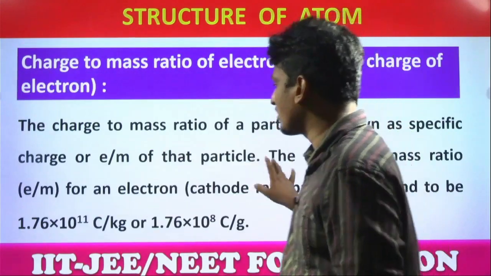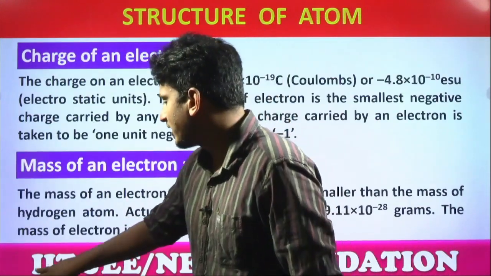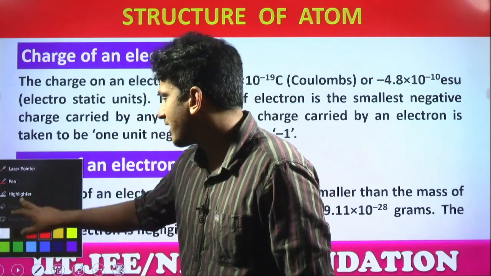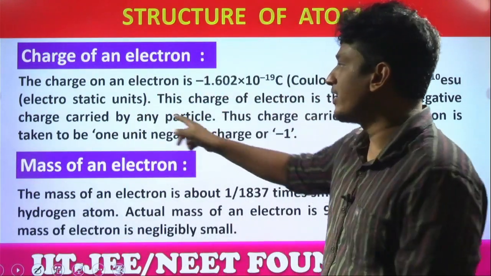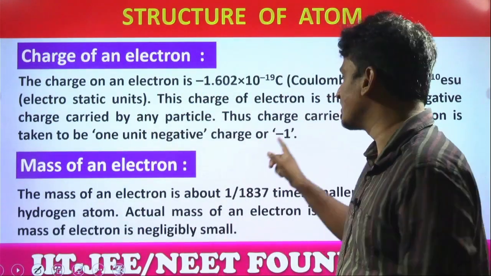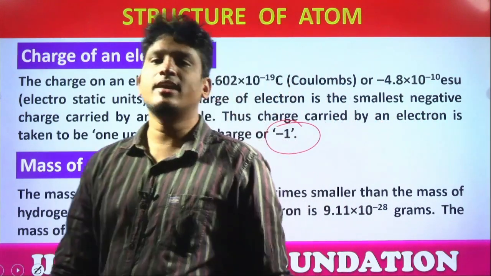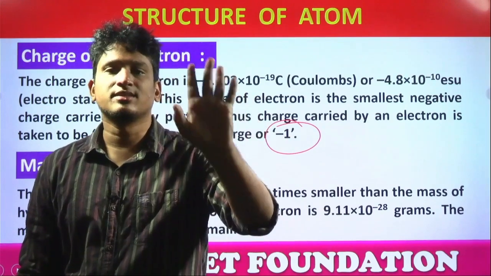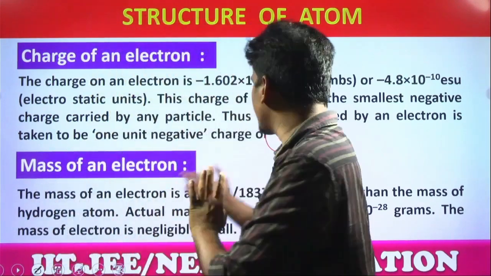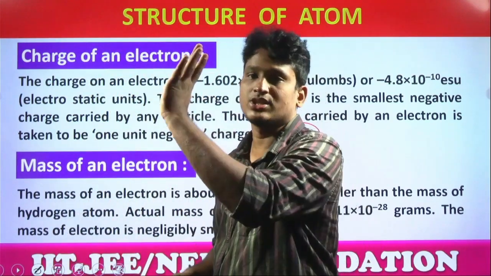So that's why we are calling the charge on an electron how much? Every time are we saying in coulombs? Every time are we saying in ESU, electrostatic units? No. Simply we are saying -1. That is the charge carried by any particle, the smallest negative charge. So in general it is called -1 charge, negative charge.